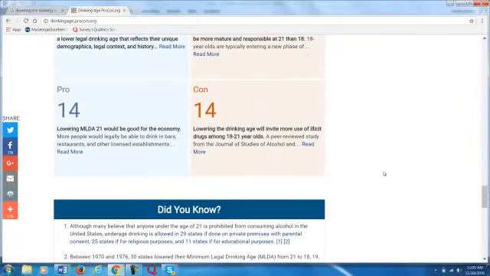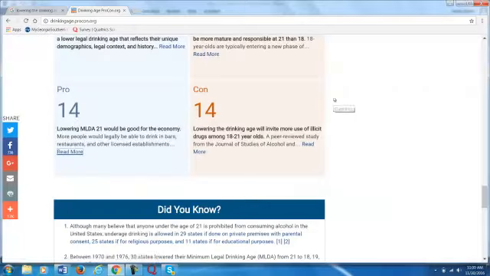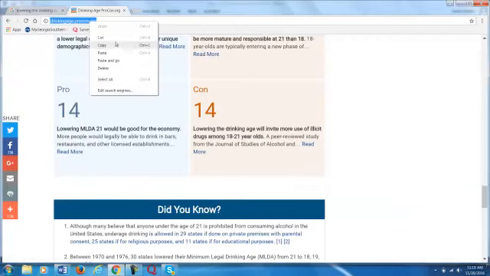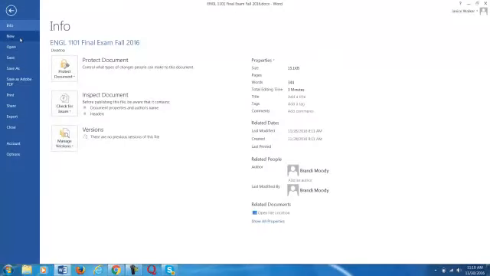It has 14 and gives good pro stuff that I can formulate in my paper. So we're definitely going to copy that and get another Word document.